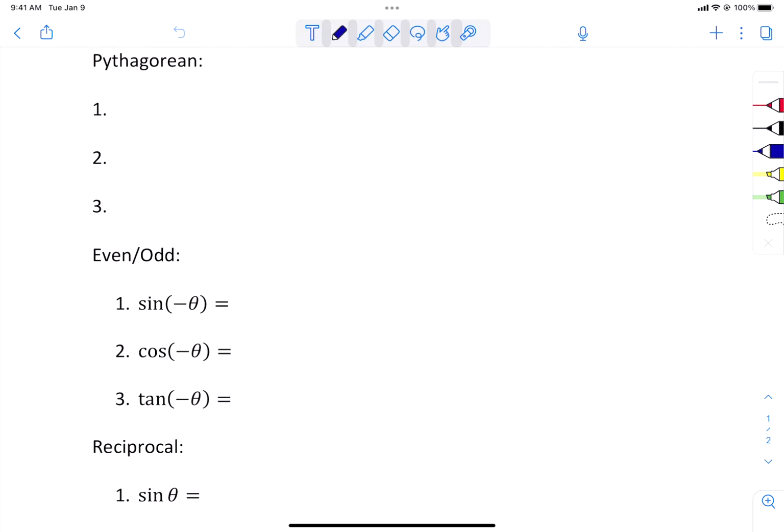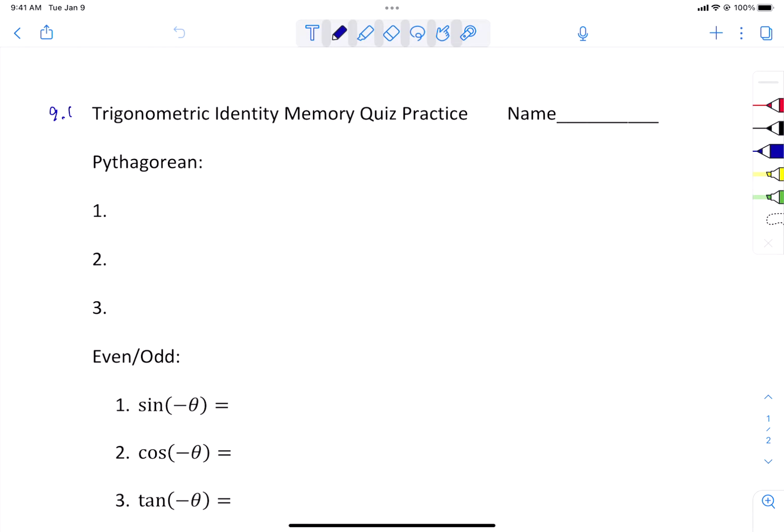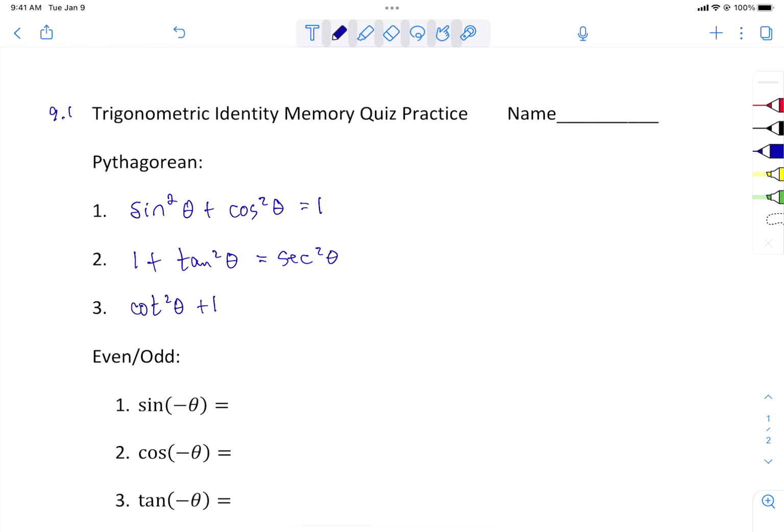So there are 11 items. The first 3 things you're going to need to know are the Pythagorean identities. The first one is that sine squared plus cosine squared is equal to 1. And then 1 plus the tangent squared equals the secant squared. And then the cotangent squared plus 1 equals the cosecant squared.